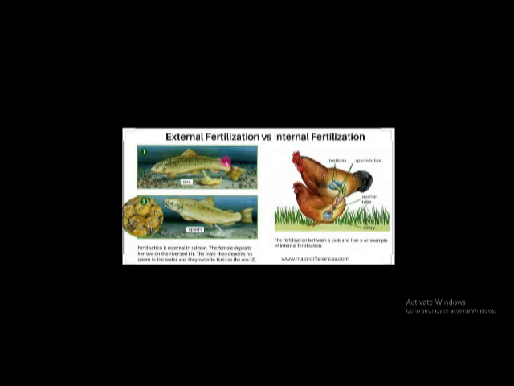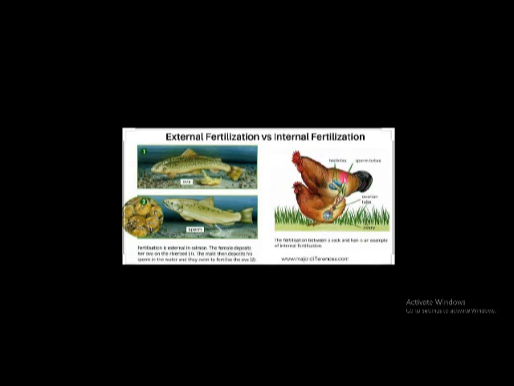External fertilization is observed in fish, that means in aquatic animals, the animals that live in water. In external fertilization, the male animal releases sperms into the water and the female animal releases ova into the water. Here fertilization occurs outside the female body, that means in the water. If fertilization occurs outside the body, it is called external fertilization.